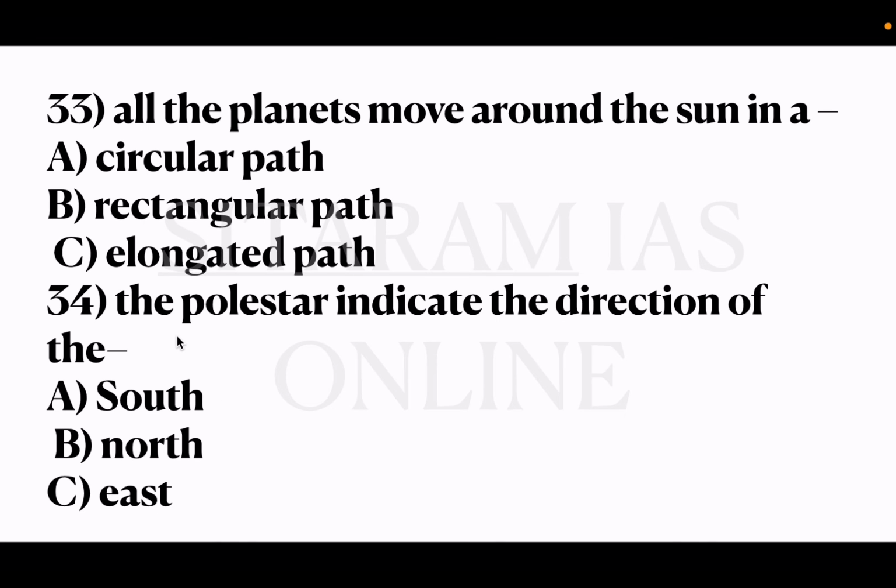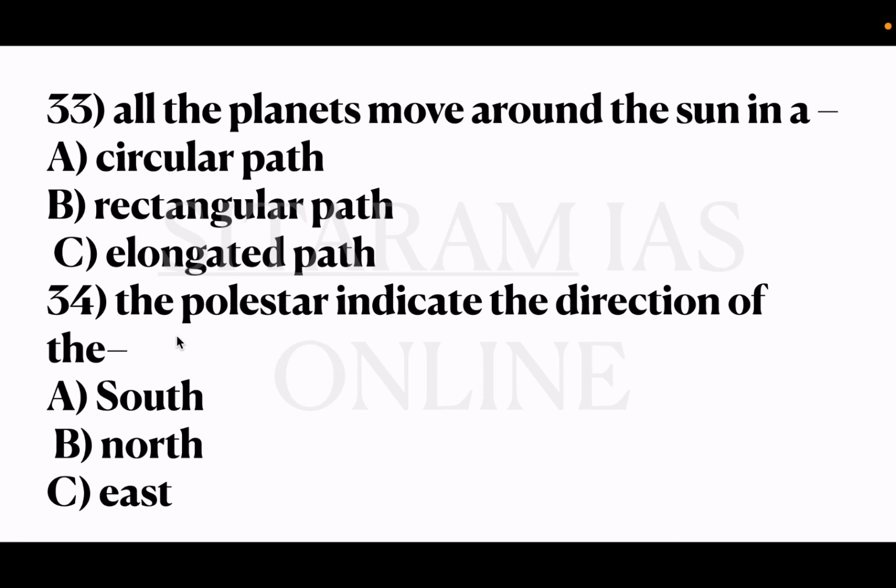33rd question is all the planets move around the sun in a option A circular path, B rectangular path, C elongated path. So the correct answer is option C, elongated path. So all the planets move around the sun in an elongated path. 34th question, the pole star indicates the direction of option A south, B north and C east. So the correct answer is option B, north. The pole star indicates the direction of north and the pole star is also called as North Star.